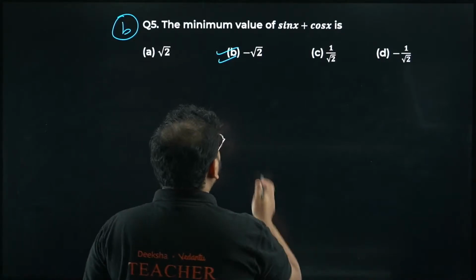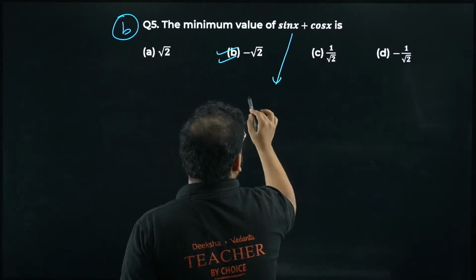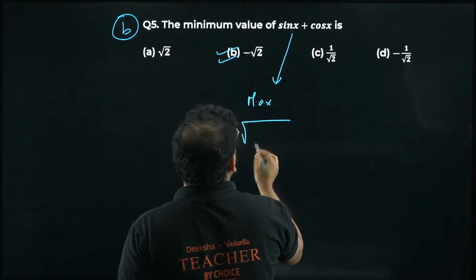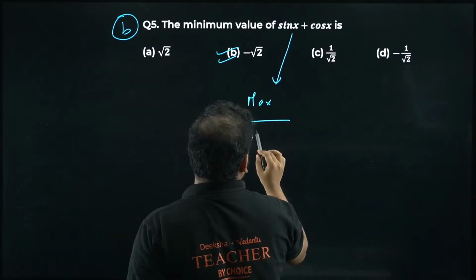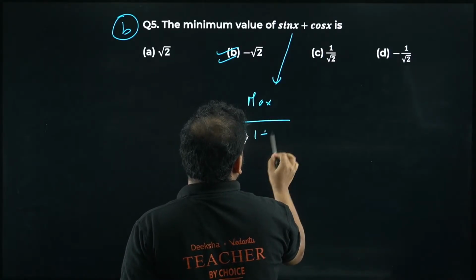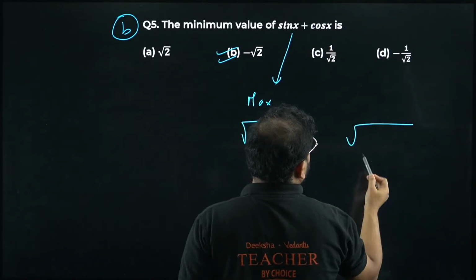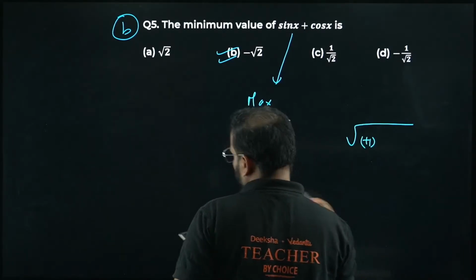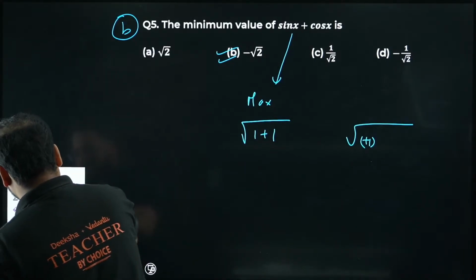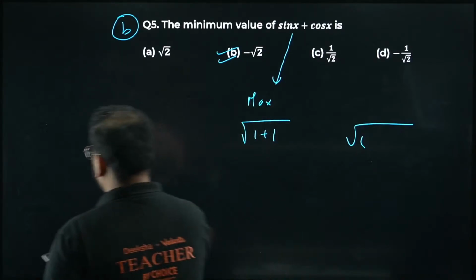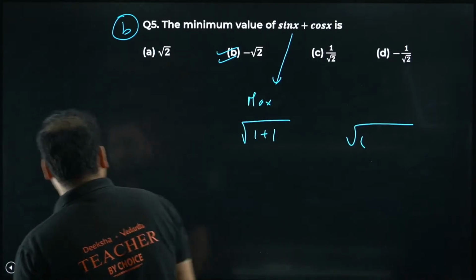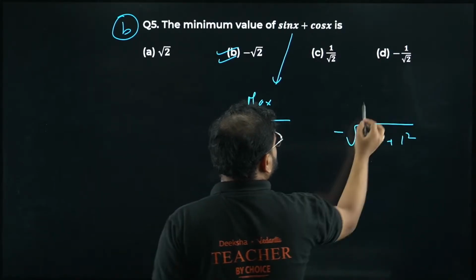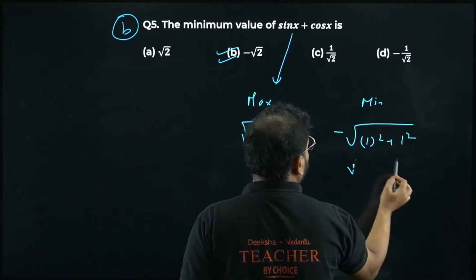Question number 5, this is the property, right? For this, the max value is root of a square plus b square, please check the coefficients. So we'll have 1 plus 1, this is the maximum. And the minimum will become 1 square plus 1 square, but this time we'll have a minus sign. This is for minimum. We'll get over here minus root 2.